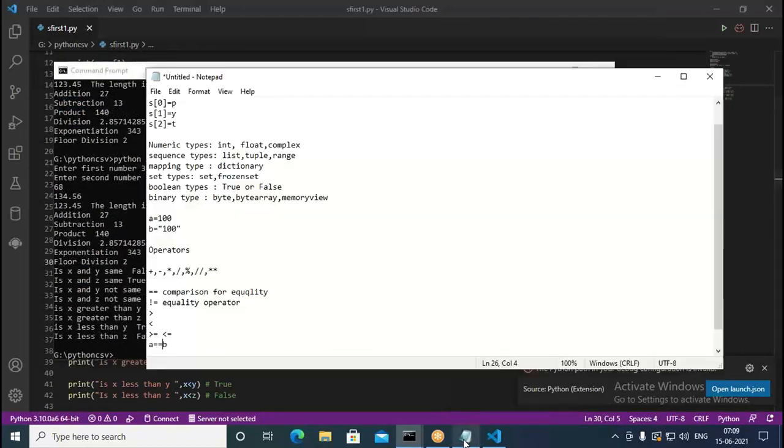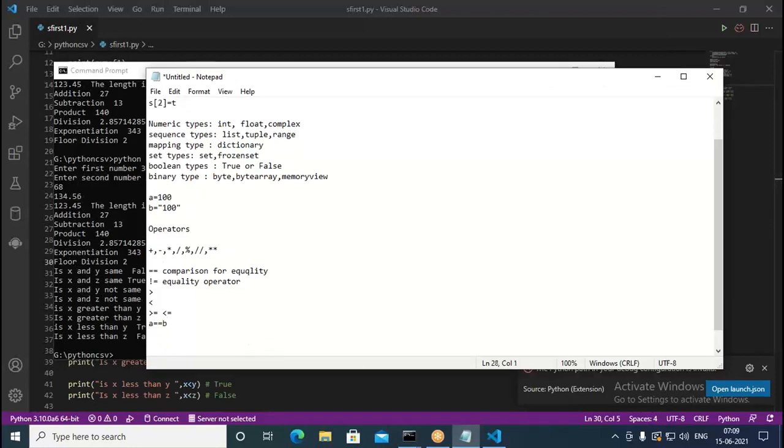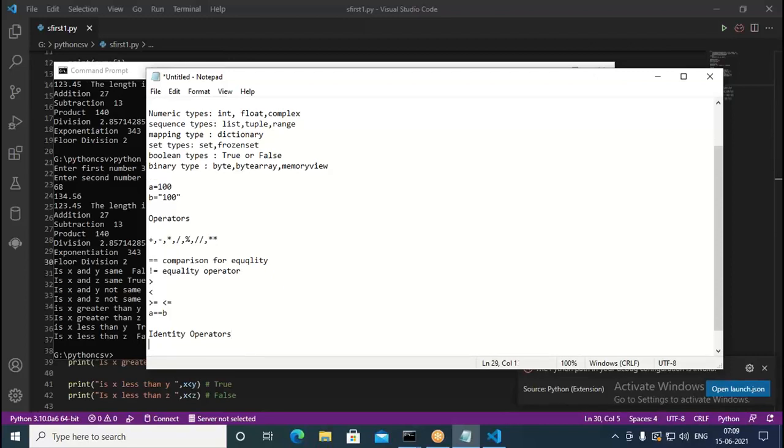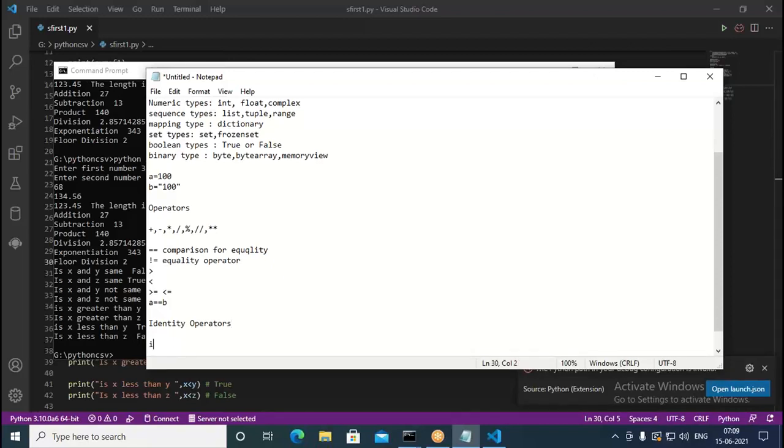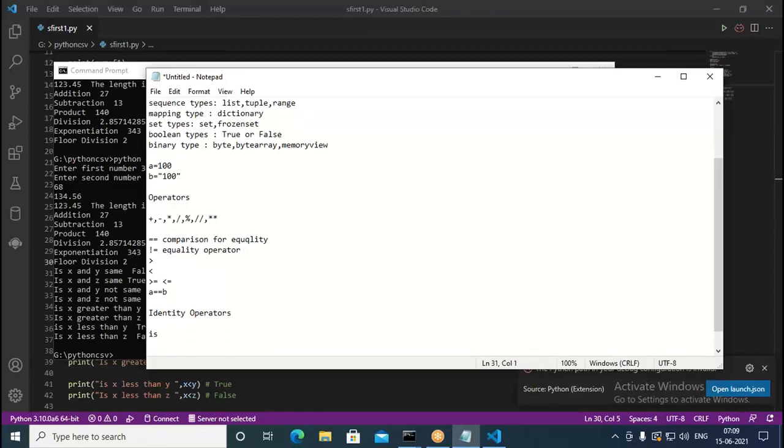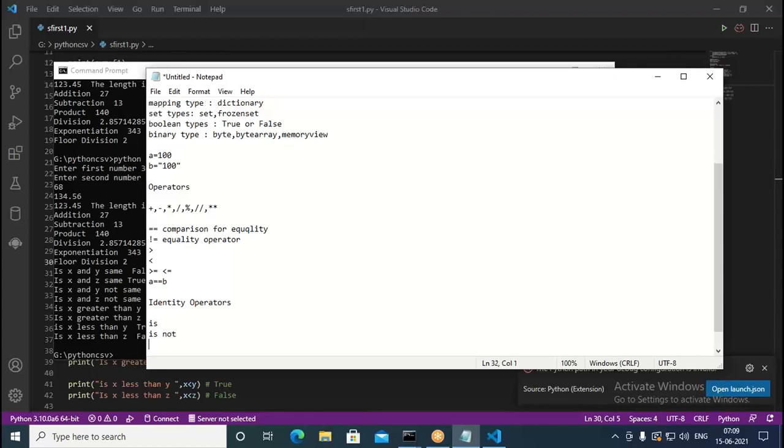Similarly, we have identity operators. In the case of identity operators, we write is and is not.